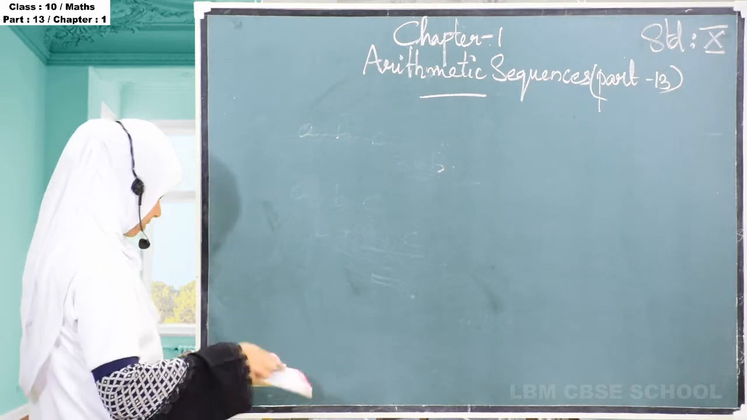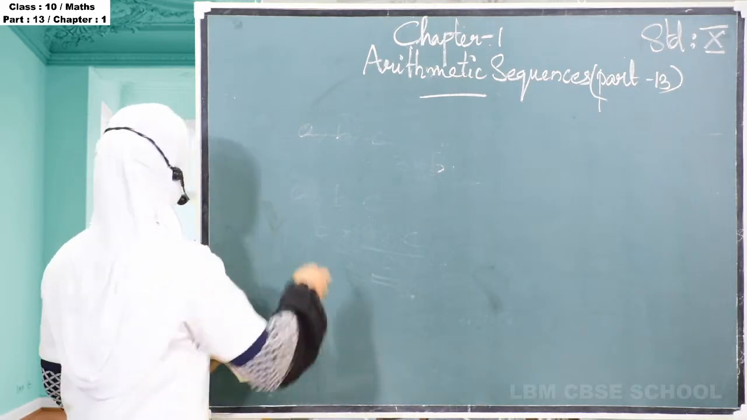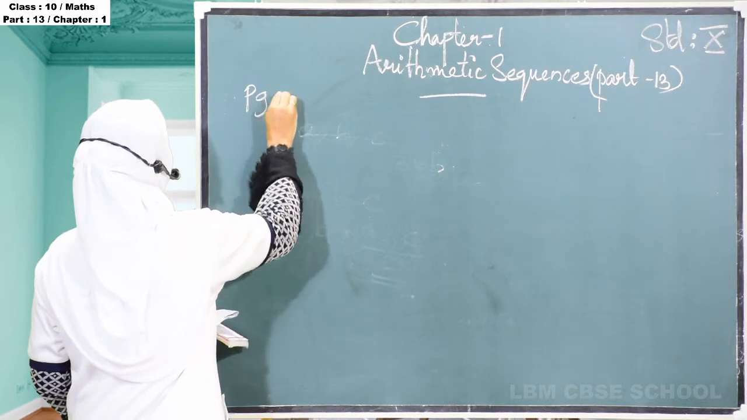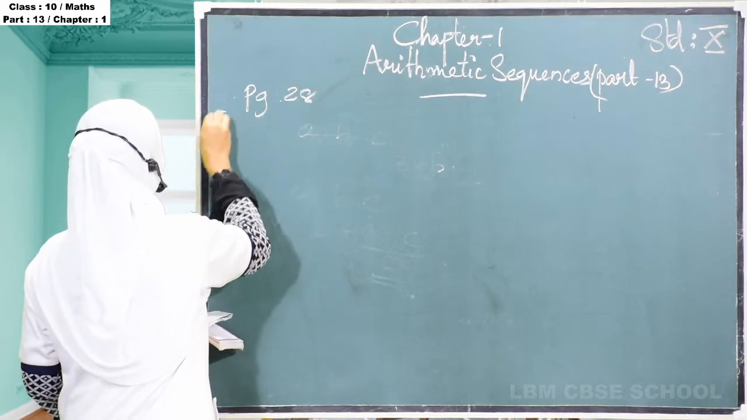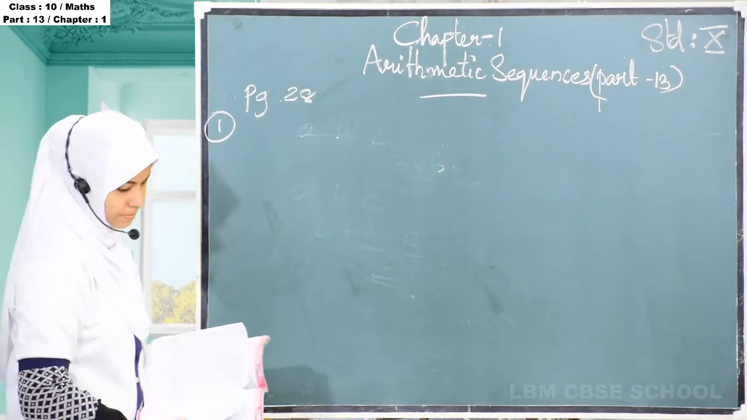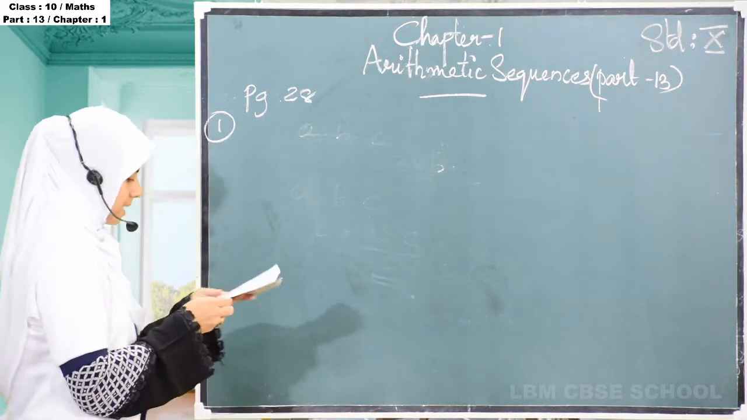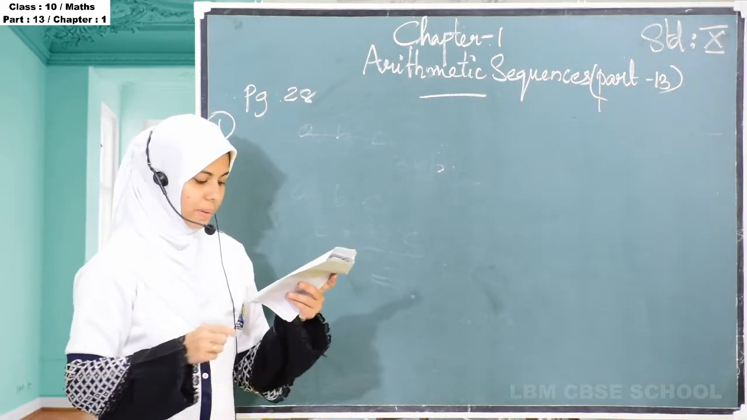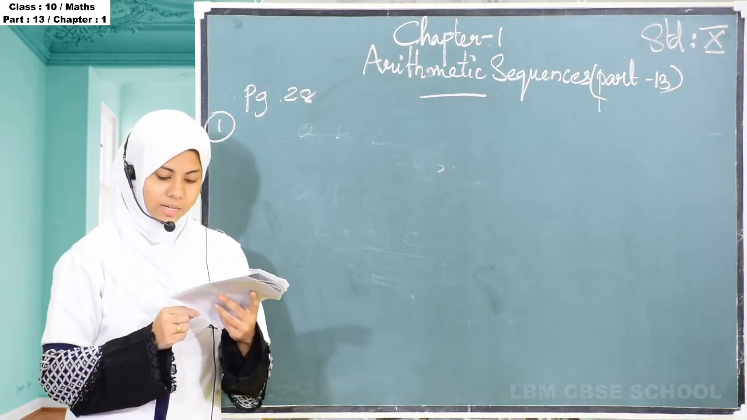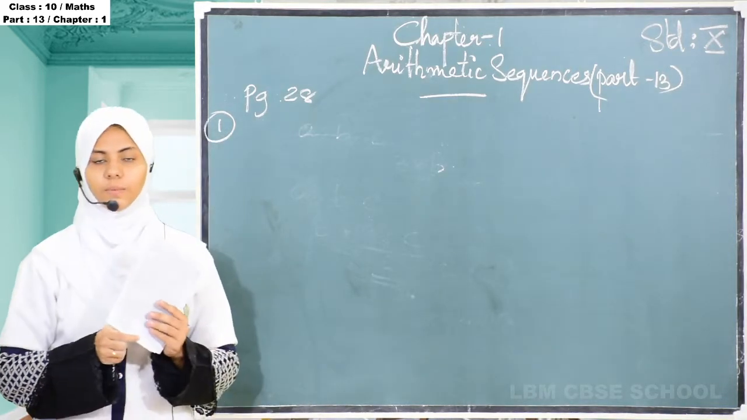That is the first question, that is activities in page number 28. Page number 28, first question. What is that? Write 3 arithmetic sequences with 30 as the sum of the first 5 terms.